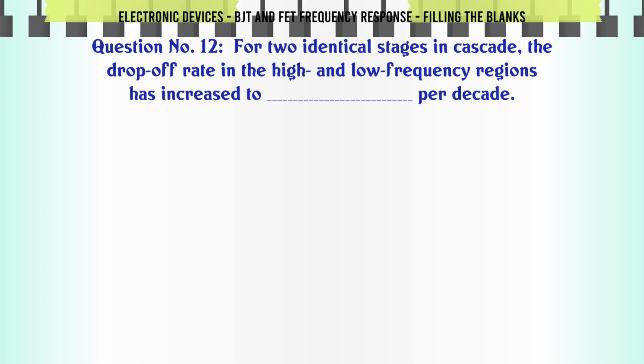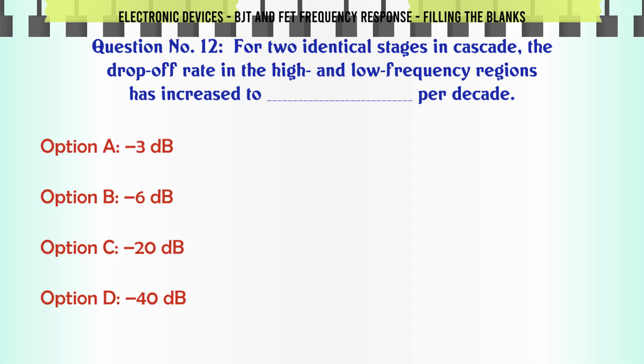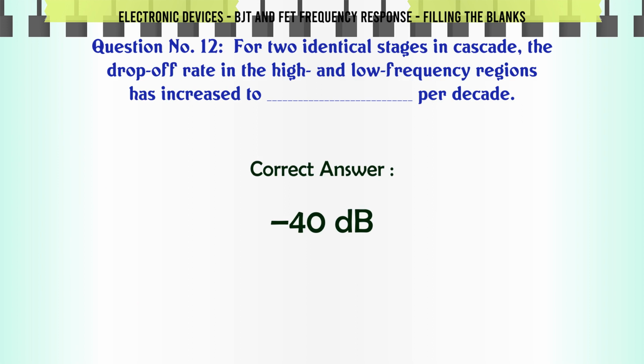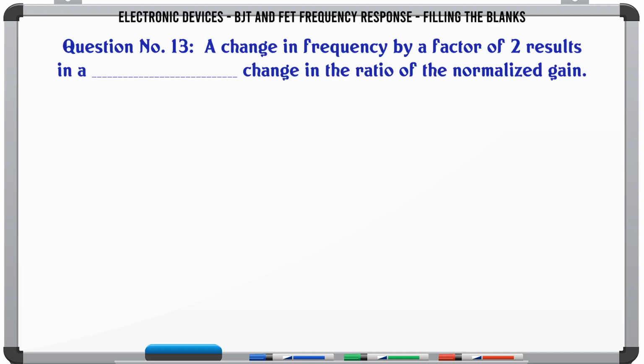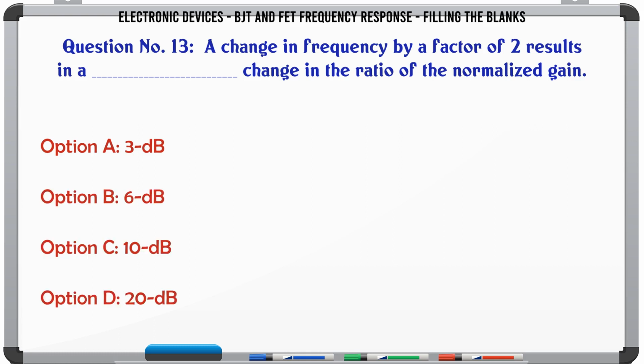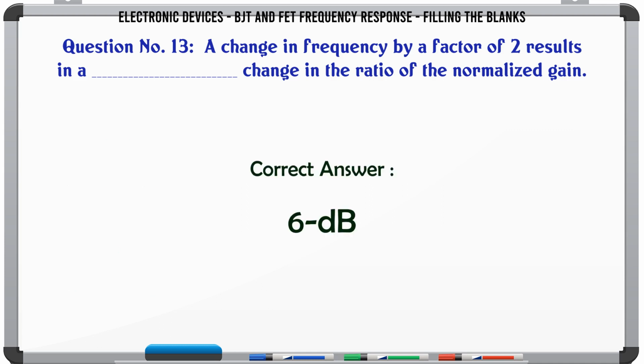For two identical stages in cascade, the drop-off rate in the high and low frequency regions has increased to ___ per decade. A. 3 dB, B. 6 dB, C. 20 dB, D. 40 dB. The correct answer is 40 dB. A change in frequency by a factor of 2 results in a ___ change in the ratio of the normalized gain. A. 3 dB, B. 6 dB, C. 10 dB, D. 20 dB. The correct answer is 6 dB.